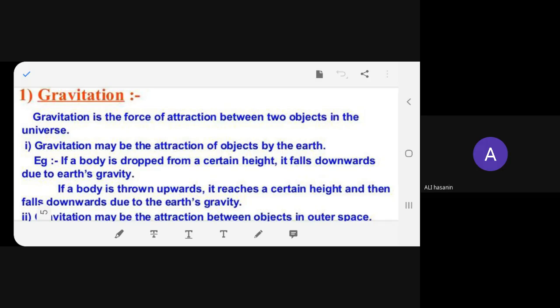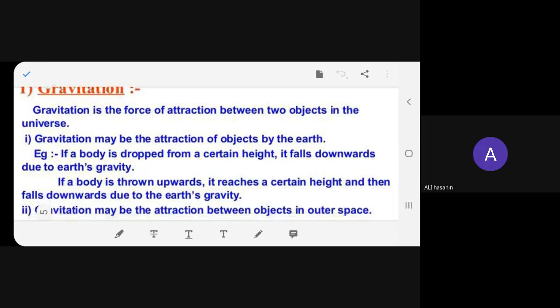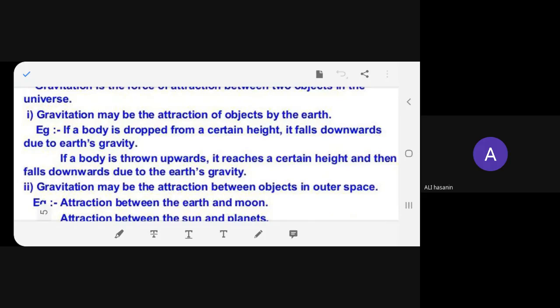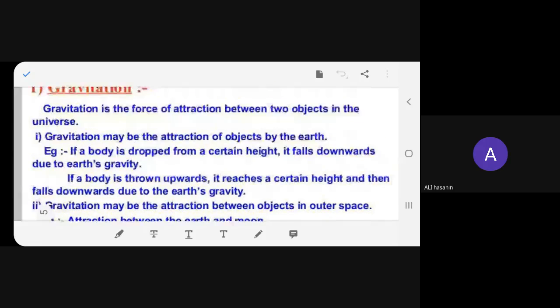Gravitation. Gravitation is the force of attraction between two objects in the universe. Gravitation may be the attraction of objects by the earth. If a body is dropped from a certain height, it falls downwards due to earth's gravity. If a body is thrown upward, it reaches a certain height and then falls downward due to earth's gravity.